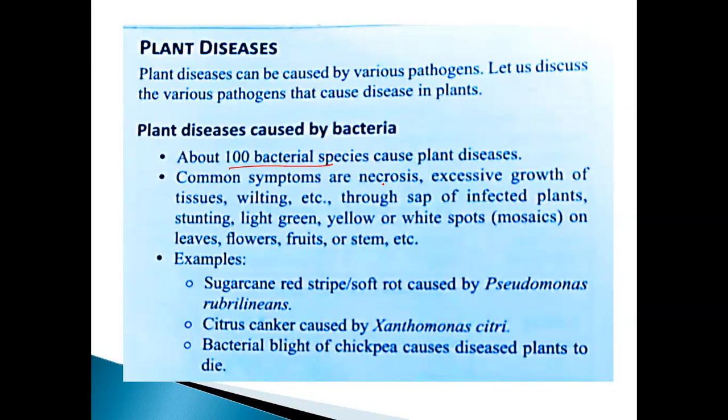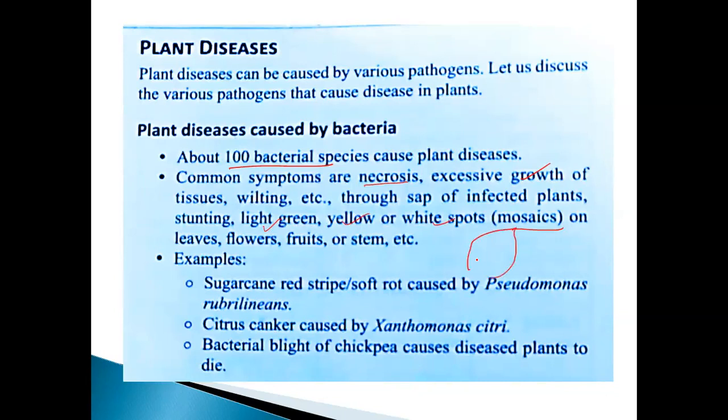Common symptoms are necrosis. First of all, note it down. Okay. Excessive growth, sometimes it may be an excess of tissues. Wilting of the shape of infected plants. Stunting. Light green, yellow, white spots. That is called mosaic. See that? Light green, yellow, white spots present in the leaf are called mosaic.